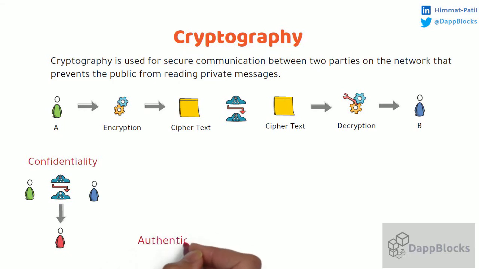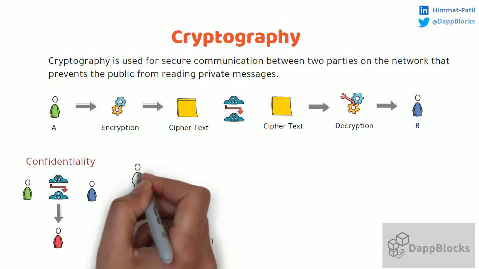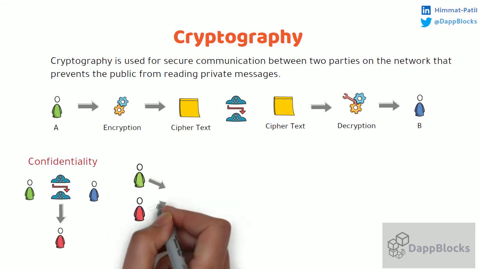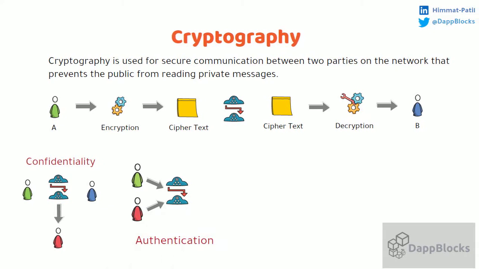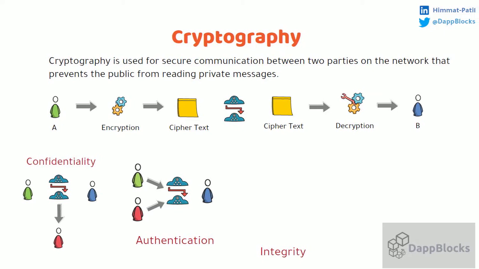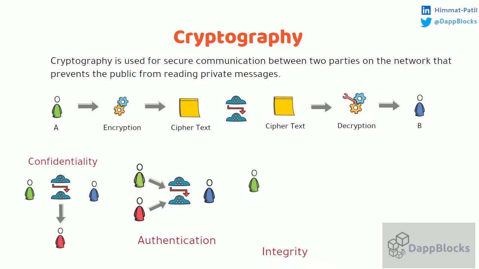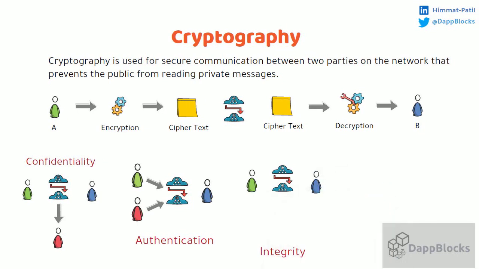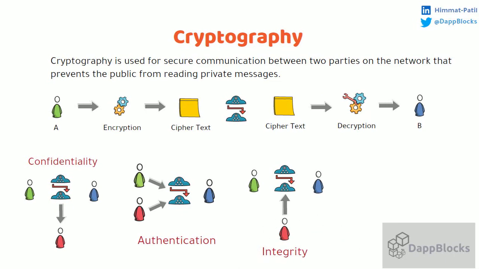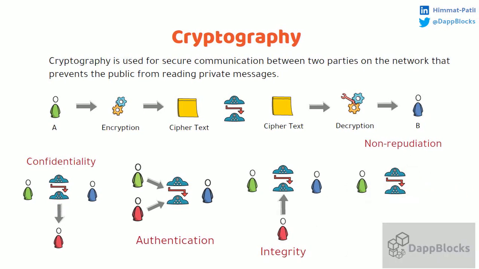Second problem is authentication. A message should be created by a sender or authentic user only. Here there is no proof that this message is originally created by A. Third problem is integrity. A message should not be altered in between the network by a hacker or any third person. In this case, anyone can decrypt it, read it, or even modify a message and resend the modified message to B. Fourth problem is non-repudiation. A sender should not deny having sent a message. Here, there is no proof to validate this also.